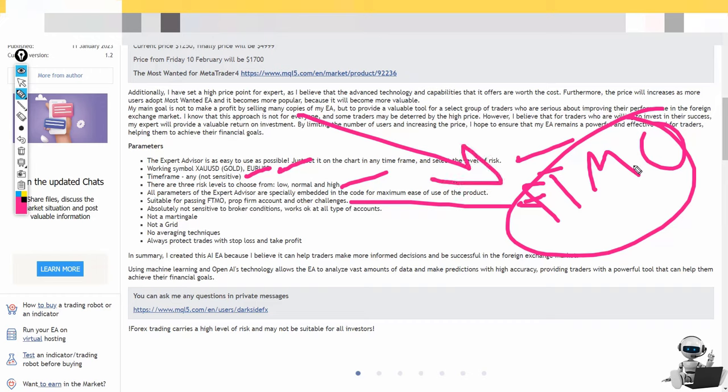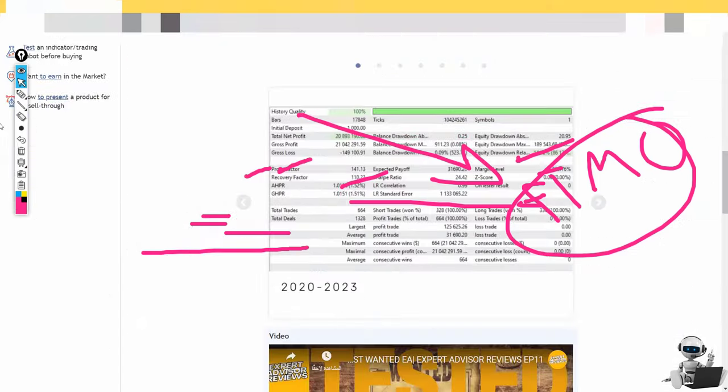We don't really know if this is true or not, because we need live proof, live results for any EA that claims it can pass FTMO. So we are not sure if this is true or not. However, it does not use martingale, grid, or leveraging or averaging as well. It is protected by TP and stop loss as well. It is very amazing. So I will be showing you the backtest.